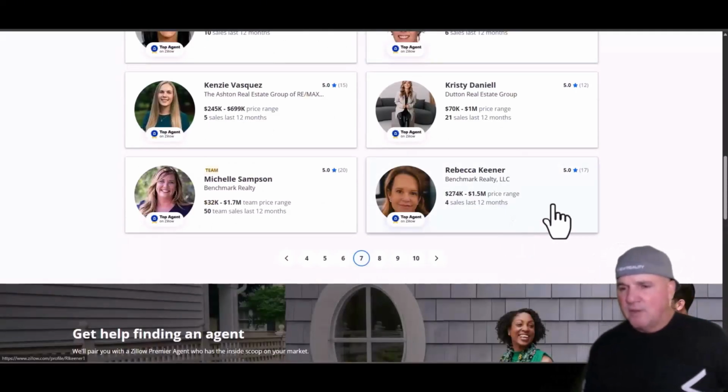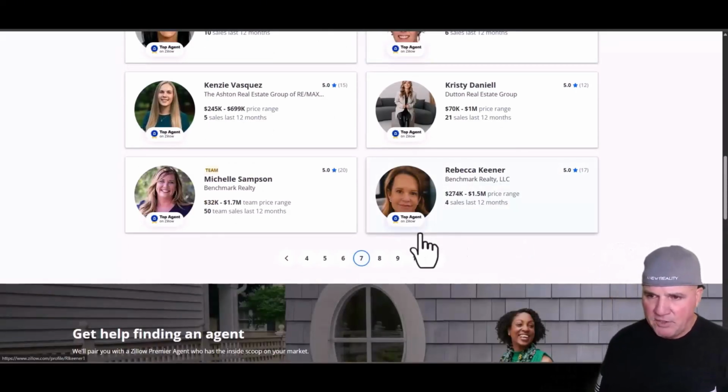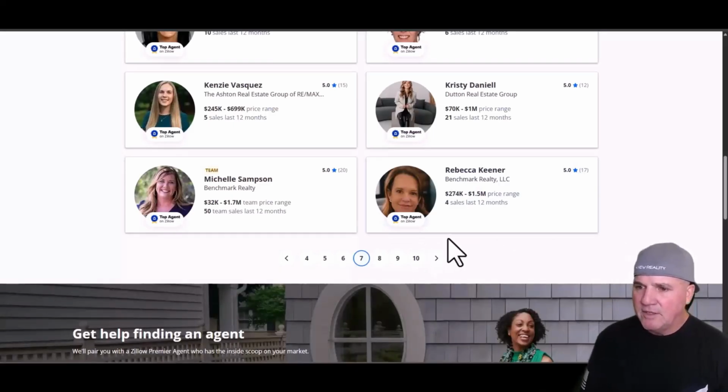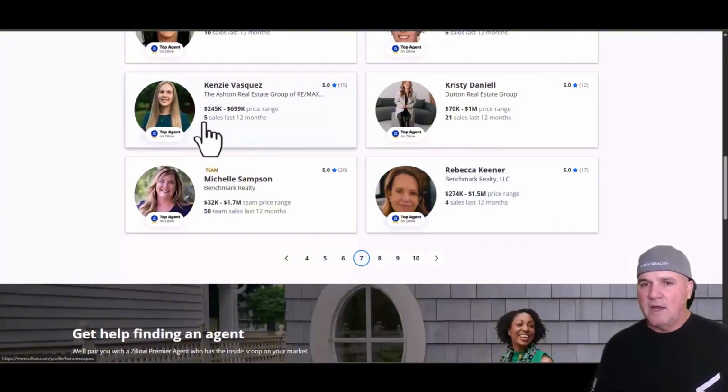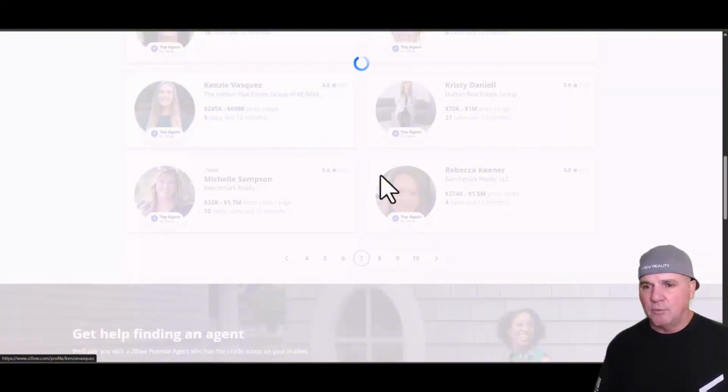Like this one, Benchmark Realty, she's a top agent on Zillow. But let's just put it this way. She's only had 4 sales in 12 months. There's something wrong here. 5 sales in 12 months. It's not that the agent doesn't know or isn't trained or qualified. It's because they don't have the right systems in play. So like this particular one, this would be a great one to go after. We click on this.